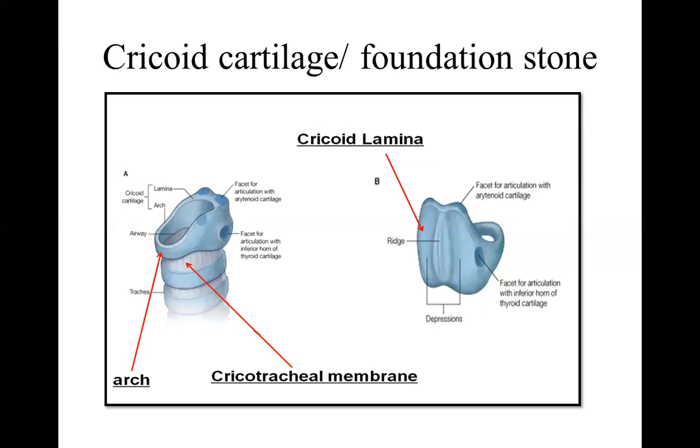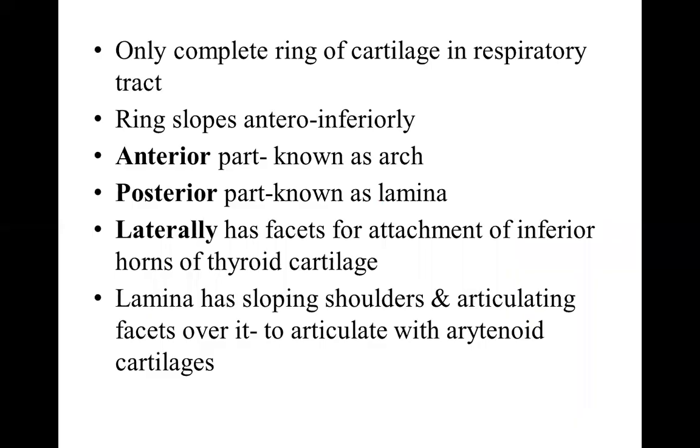Resting on the upper surface of the lamina lies the arytenoid cartilage. And you can also see, slightly below that, the facet for articulation with the inferior horn of thyroid cartilage. The cricoid cartilage is connected to the first cartilage of trachea by the cricotracheal membrane. The same way, it's the only complete ring of cartilage in the respiratory tract.